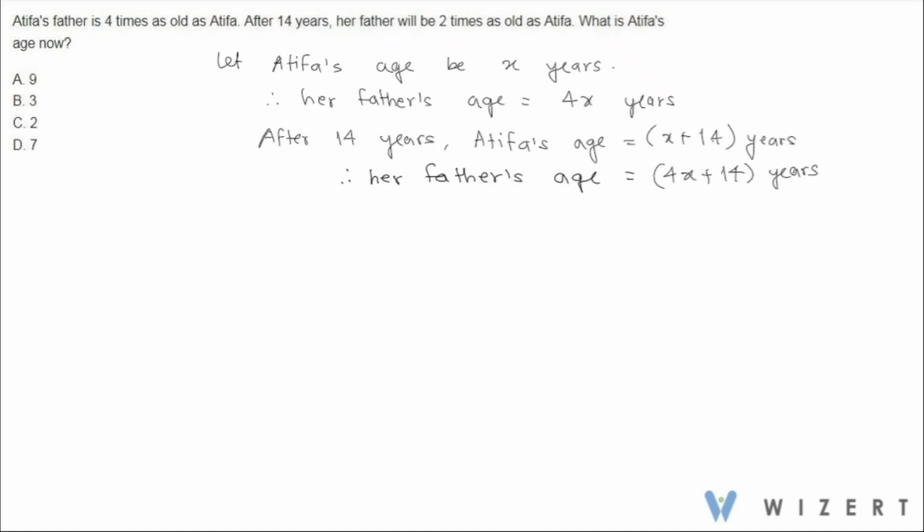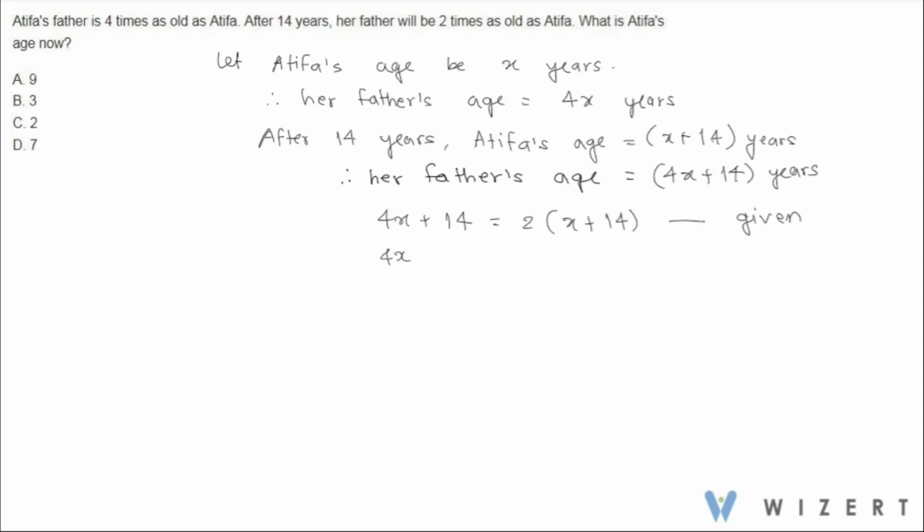According to the question, her father will be 2 times as old as Atifa after 14 years. So these modified ages are related to each other this way: 4x plus 14 is equal to twice that of x plus 14. This is given in the question. So we solve for x with this simple equation.